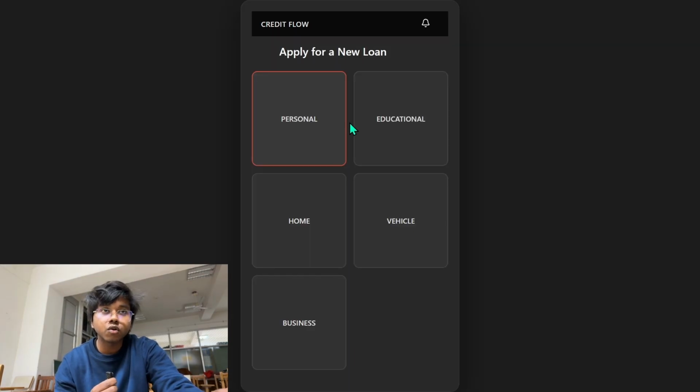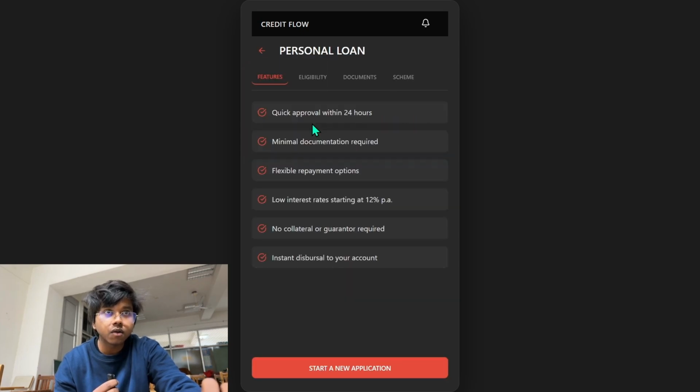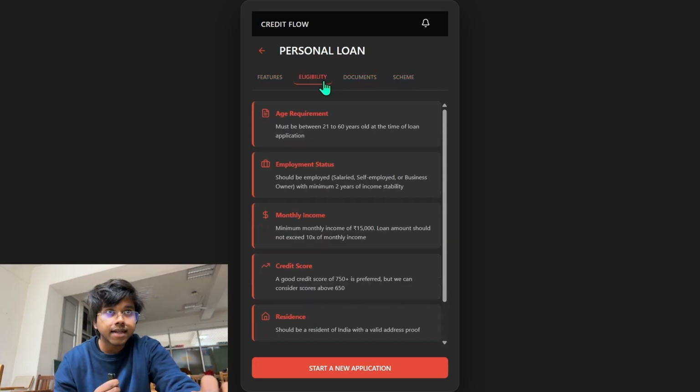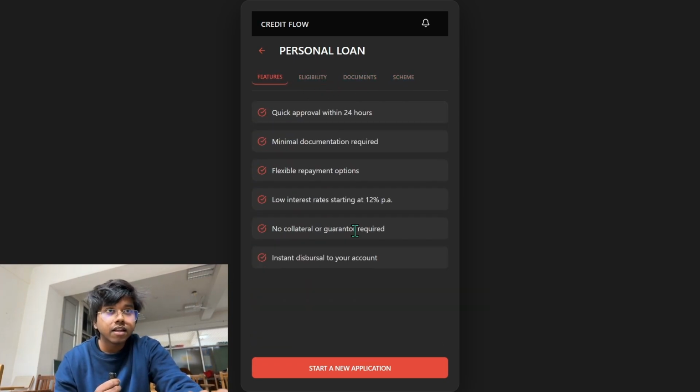After tapping the apply for a loan button, the user will be asked which kind of loan he wants to apply for. As of now, we will be selecting personal loan. After tapping it, a few details about this particular loan will be displayed here: the features of the loan, the eligibility criteria that the user has to fulfill in order to apply, the documents that the user needs while visiting the bank, and the scheme that those banks are offering to the user. These are some details about our application, and we'll now be starting a new application.